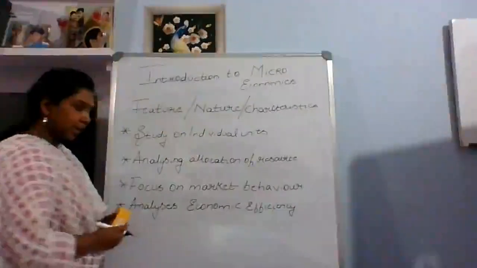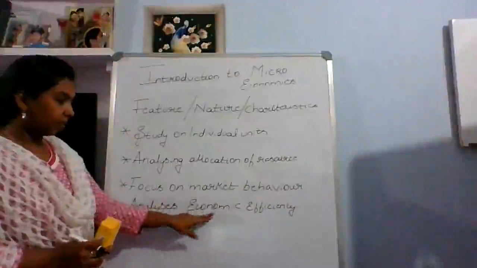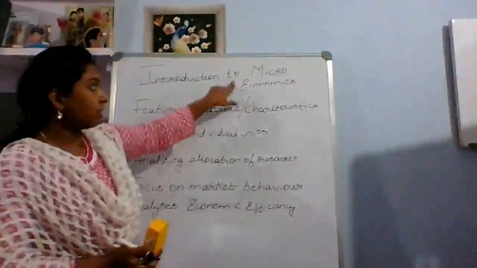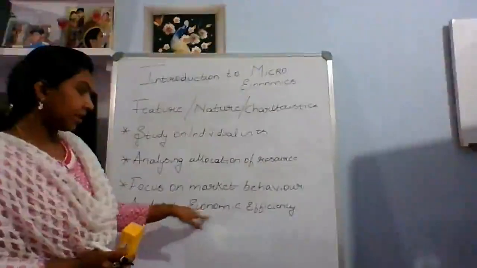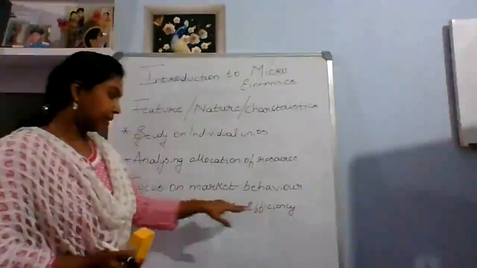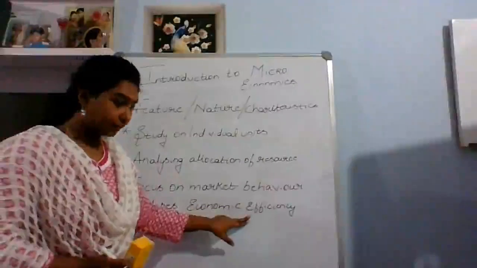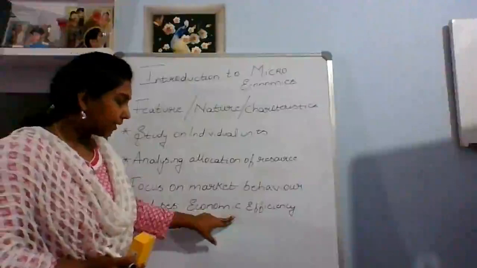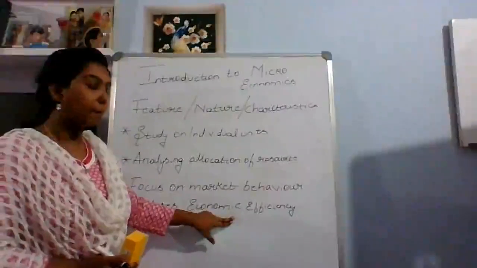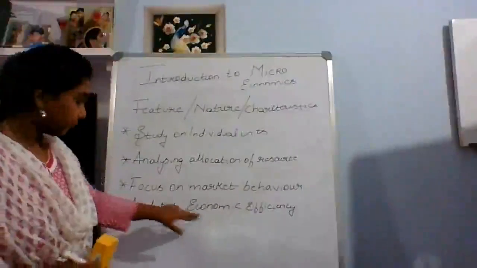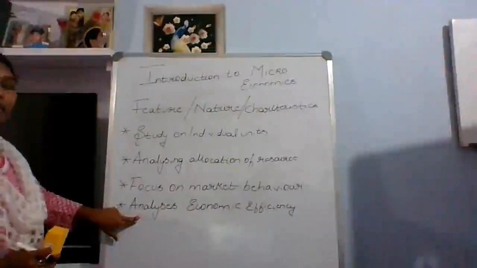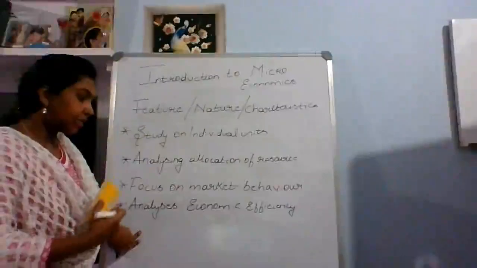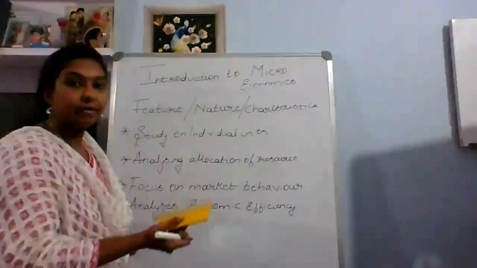What is this economic efficiency? Economics is nothing but understanding the overall thing. But when we are talking about microeconomics, why has this economic efficiency come? It has come from how we are allocating the different resources in a better way so that it gives only the best for the investor. That is the meaning of economic efficiency: how efficient you are in giving me the things back, in the way I have given it to you.